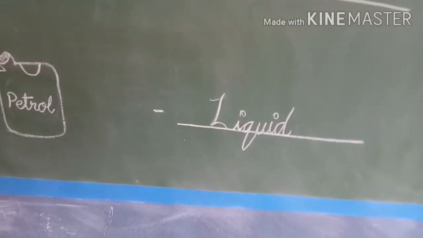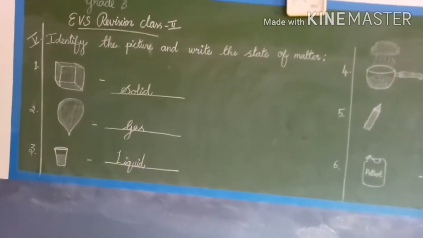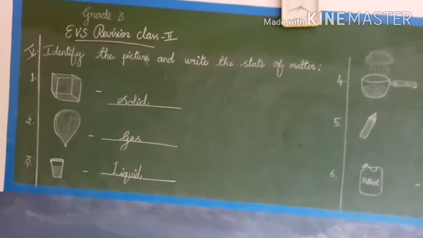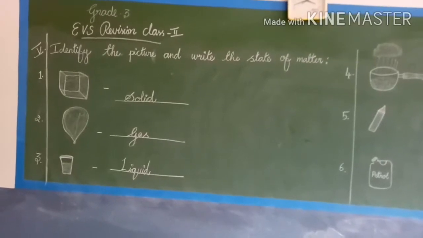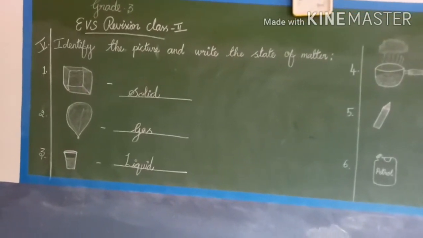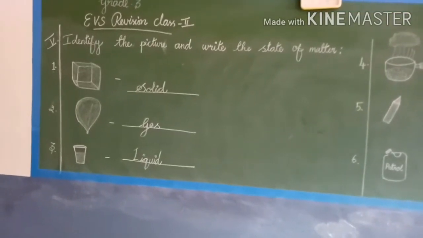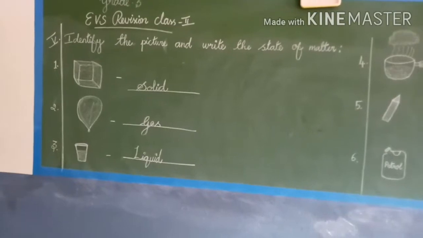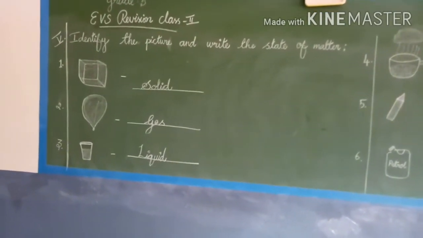Right, children? So now let's revise the pattern again. Fifth pattern is, identify the picture and write the state of matter. First picture is ice cube, which is an example of solid state. Second picture is balloon, which is an example of gas state. Third picture is glass of water, which is an example of liquid state.